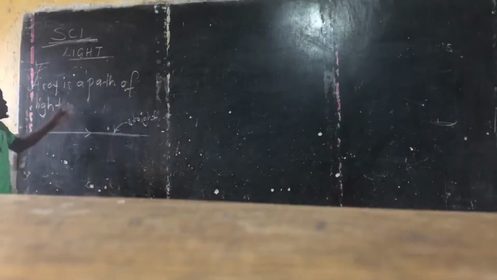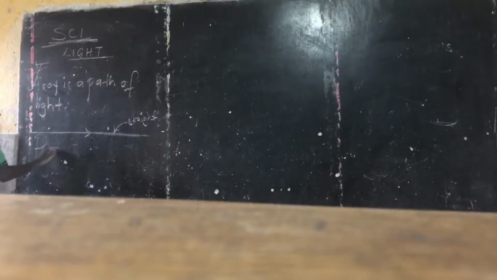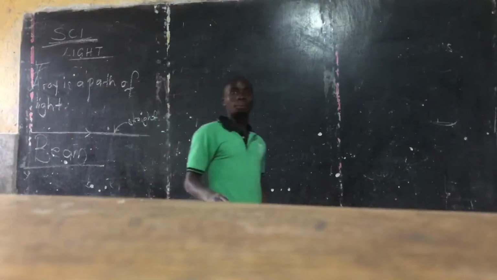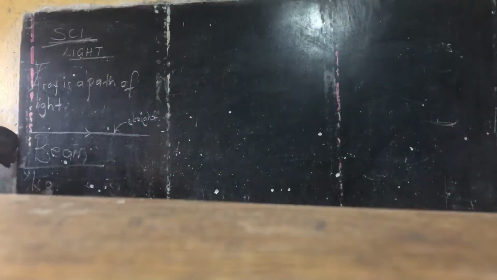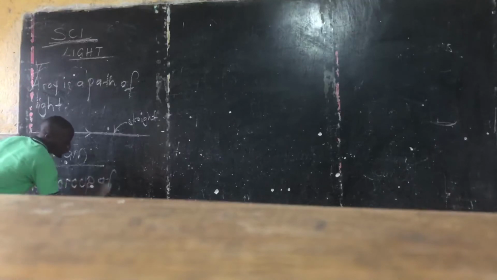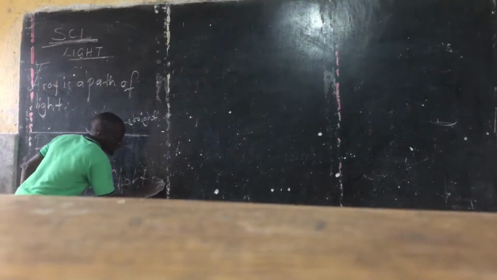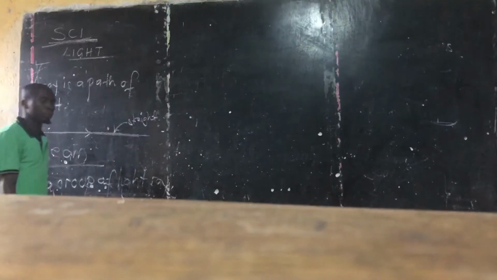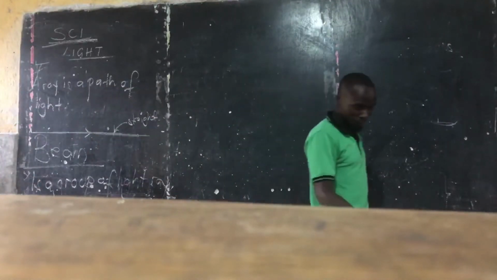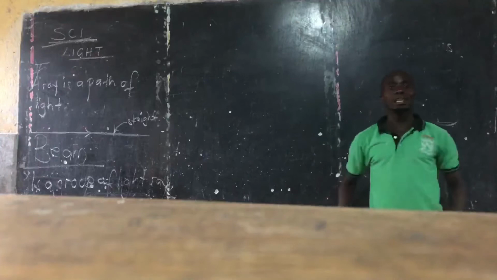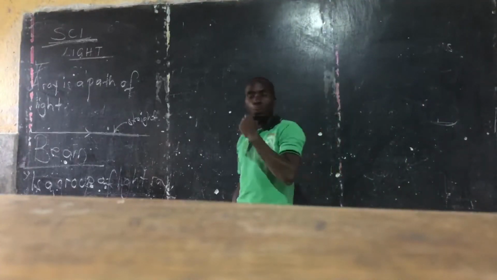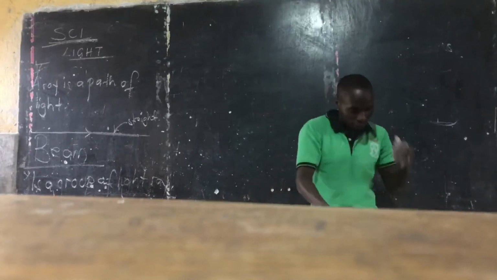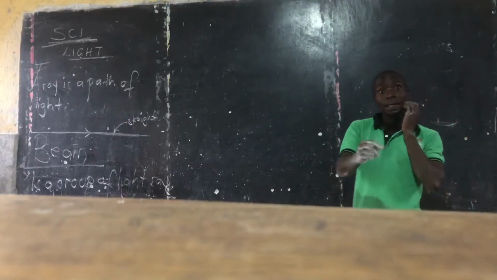And then from a ray, what do they call it? A beam. What's a beam? A beam is a group of light rays, very many light rays. A group of light rays is called a beam. How do you call a group of trees? Forest. So a beam is a group of light rays.